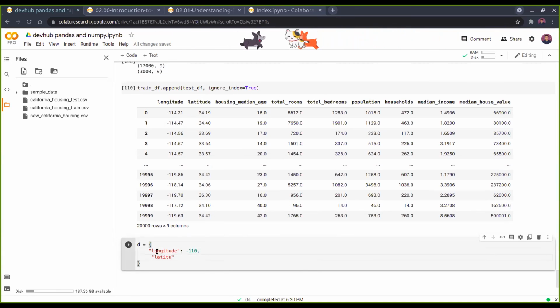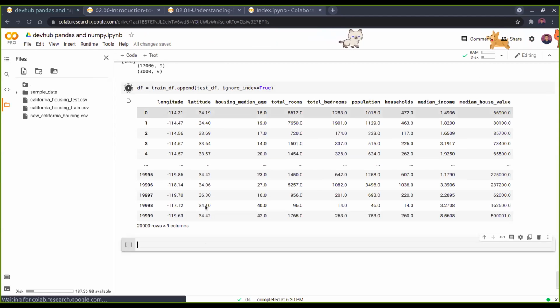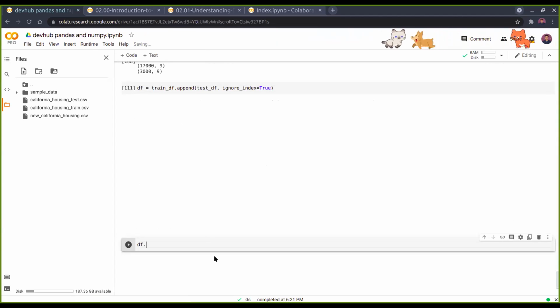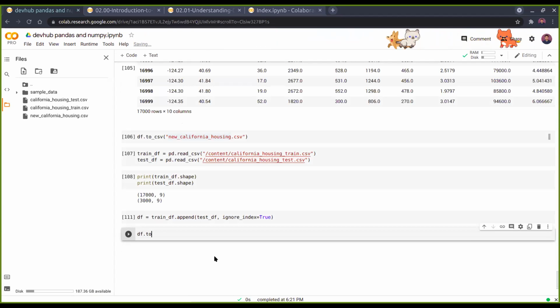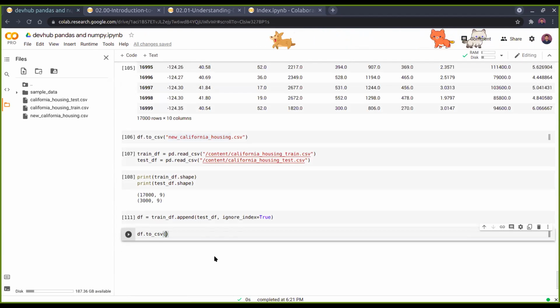This is a dict, basically key value pairs, with all the columns. Then you can also append it here, and you need to remember that we have to give ignore index equal to true. But you need to store it, so I'll just assign df equal to this, and then df.to_csv, and then continue.